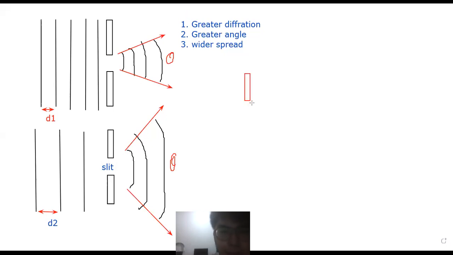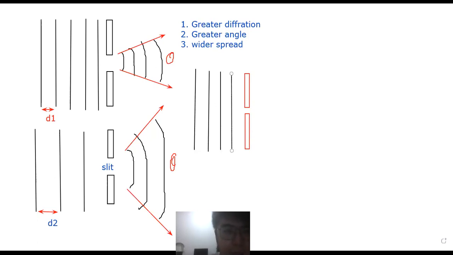Now you can use a smaller slit. You compare this one, it is even tinier. So the wavelength passes through. You can use the same wavelength as the first one. Let's say this wavelength is the same as the first one, but my slit is smaller. Again its angle of diffraction will increase. So there's only two ways to increase the diffraction angle. One is to increase the wavelength, another is to decrease the slit, the distance of the slit or the distance of the opening.